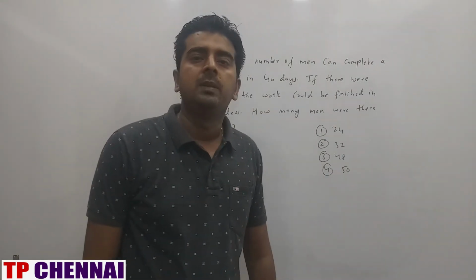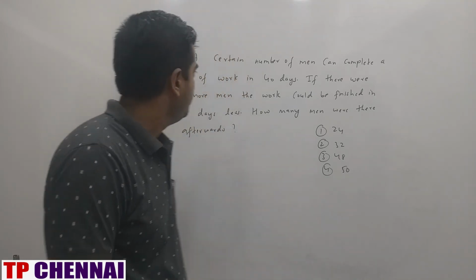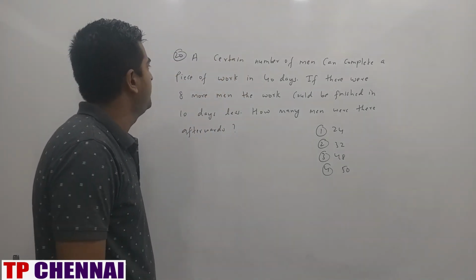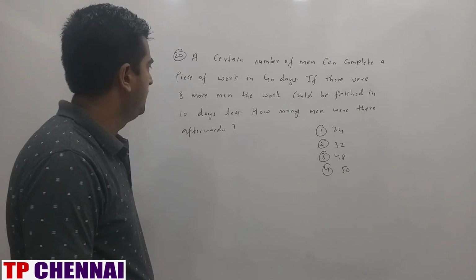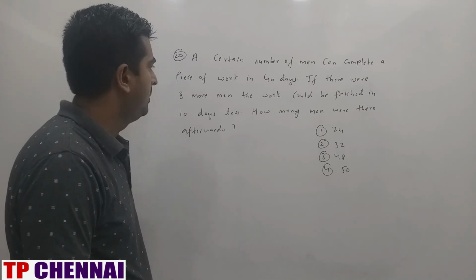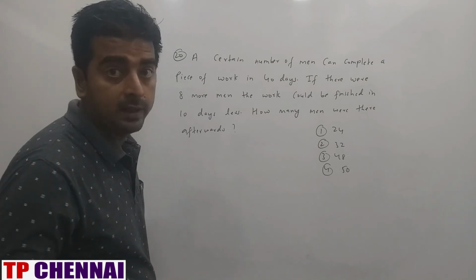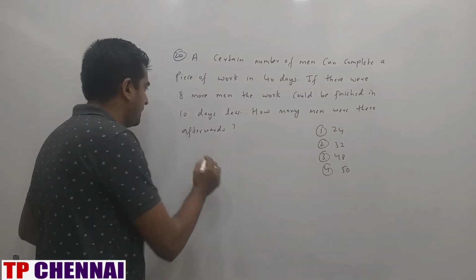So I hope you are clear with the previous question. Now we'll see the next one. A certain number of men can complete a piece of work in 40 days. If there were 8 more men, the work would be finished 10 days earlier. How many men were there afterwards? Not initially. This word is very important.